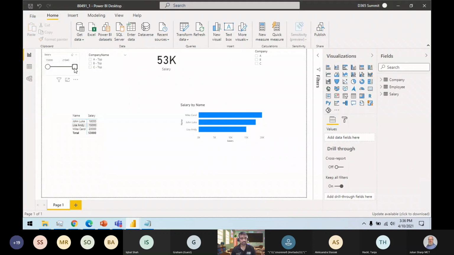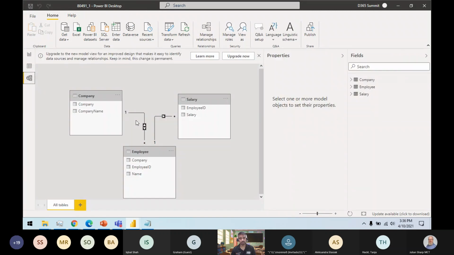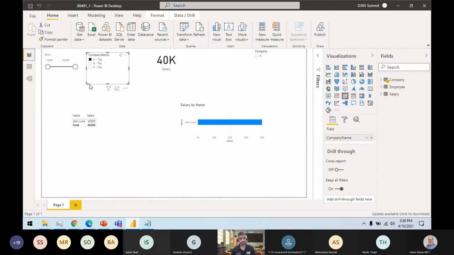I can see the difference between the first and the second. This filter currently comes from the company dimension, and if I go here, my employee table can filter out the companies as well.